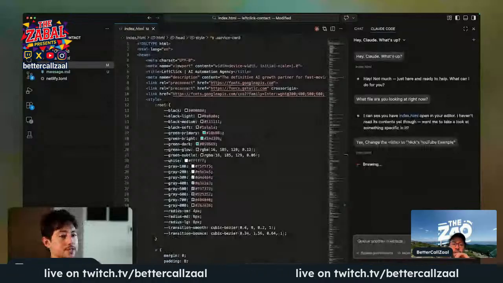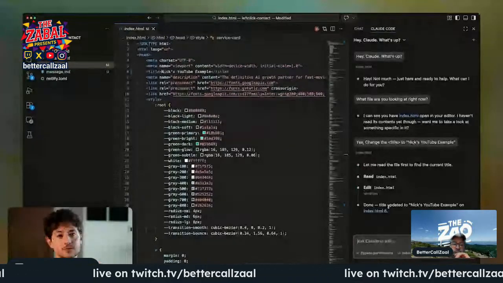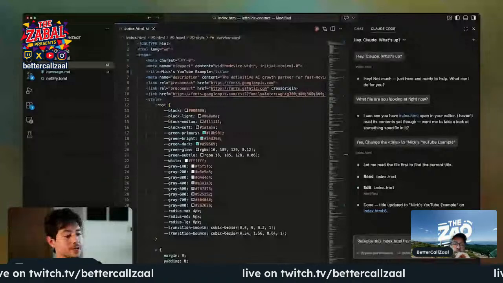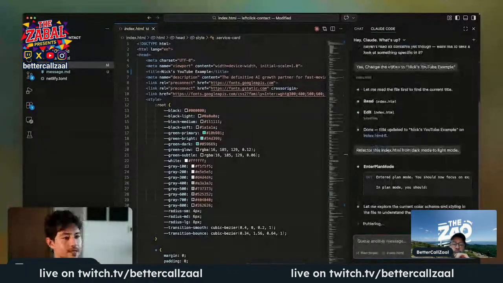This is an example of a really simple, easy, and straightforward change, but I could do way more. I could refactor this whole thing from dark mode to light mode. So I'm actually going to ask it to do so. Refactor this index.html from dark mode to light mode. And if you don't know what this means, it's okay, bear with me. We're actually going to rebuild a whole app using Claude Code and various design patterns in a moment.